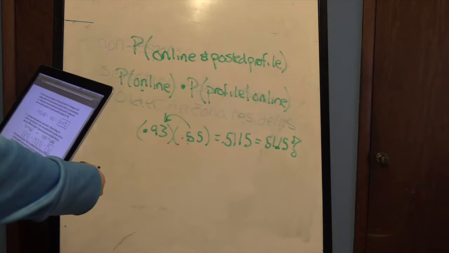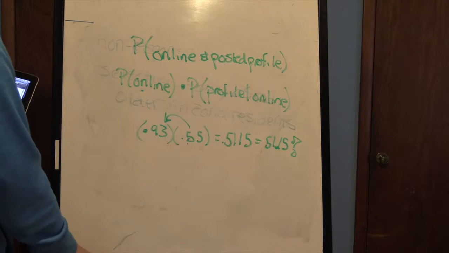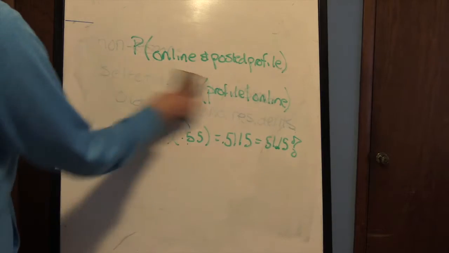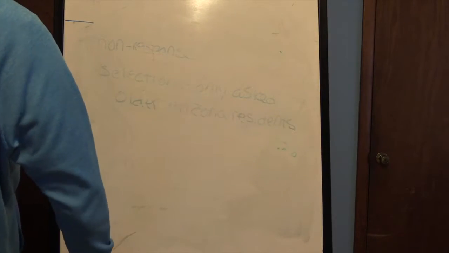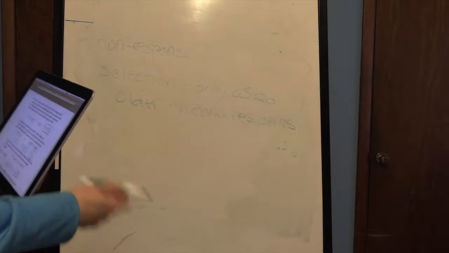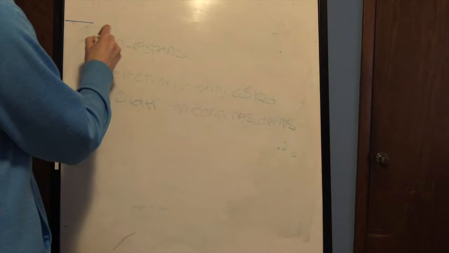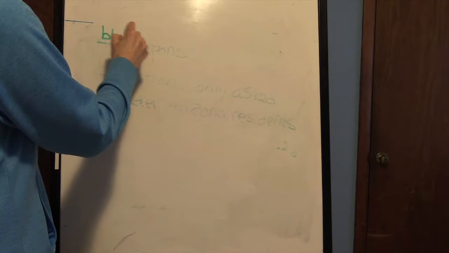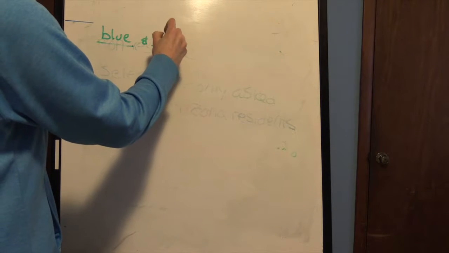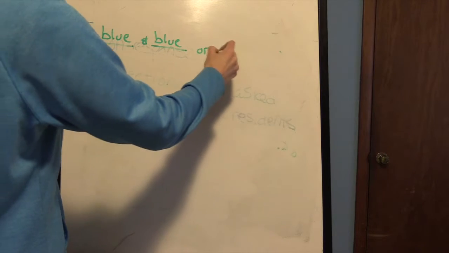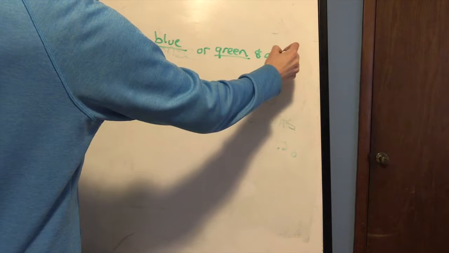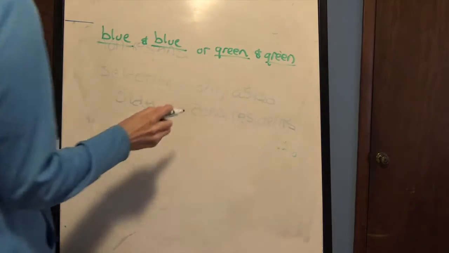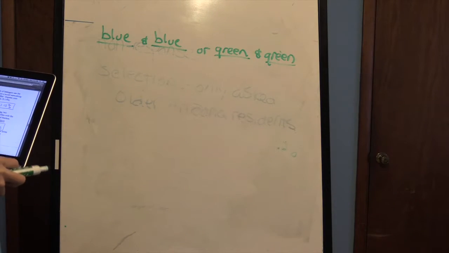All right, a jar contains 4 blue marbles and 2 green marbles. Without looking, 2 marbles are drawn from the jar. What is the probability 2 marbles with the same color will both be selected? So in this case, it's a combination problem, right? So we could satisfy this by having a blue and a blue, or a green and a green. Right? So again, we've got an or and we have an and.